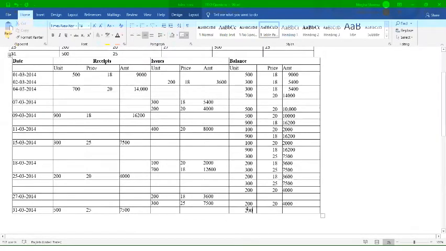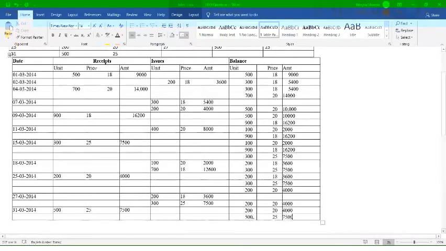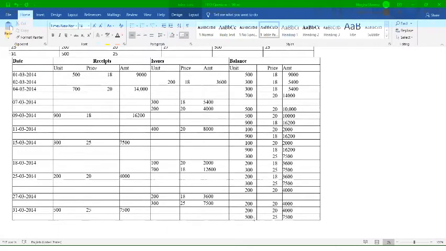What is your balance on 31st March? 200 units at the rate of 20, that is 4,000, and the next one, that is 500 units at the rate of 25, that is 7,500. So by preparing this stock ledger account, what have you done? We have calculated the value of stock as on 31st of March. So as per your calculation, the value of stock as on 31st of March is how much? 700 units. What is the value of stock?